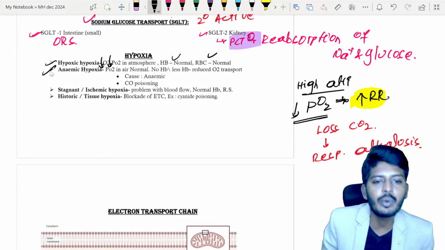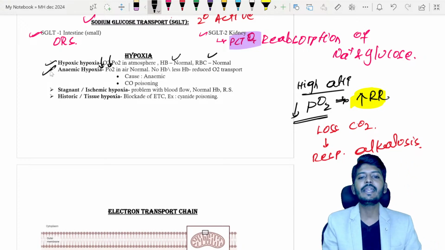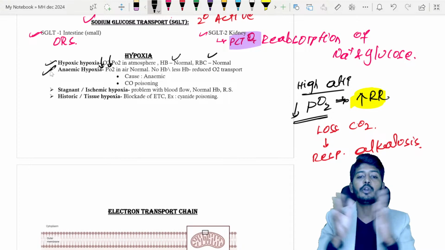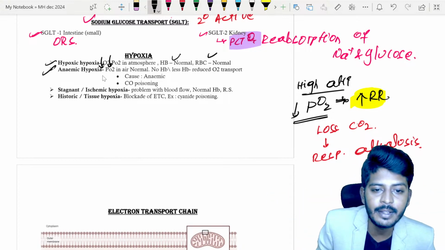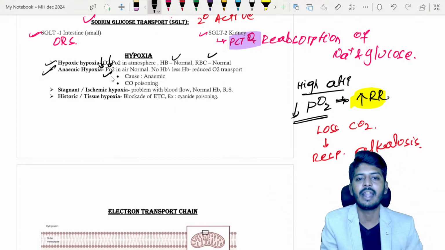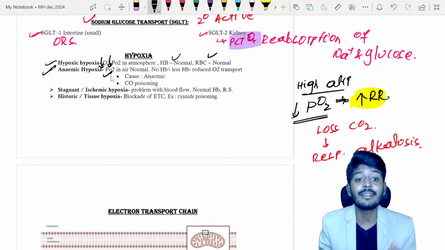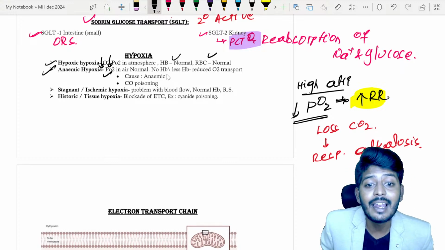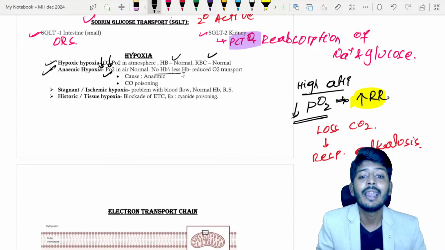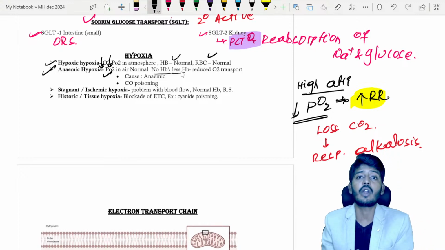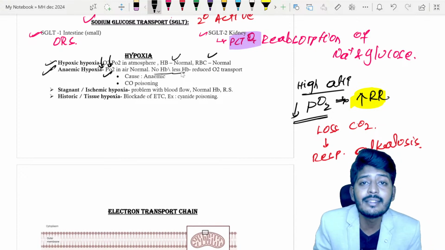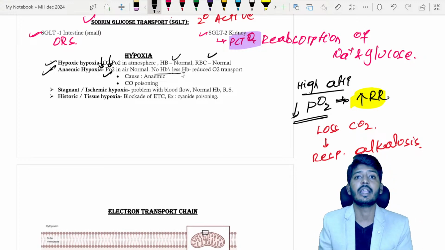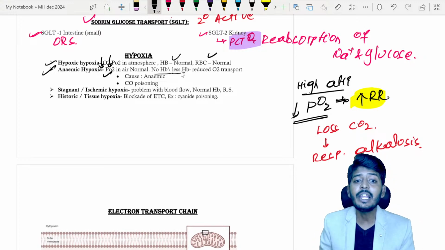Okay, let's go to the next one, anemic hypoxia. When we are speaking of anemic hypoxia, the atmosphere is normal, meaning the partial pressure of oxygen in the air is normal, but the problem here is that anemia is there. So there is less hemoglobin or no hemoglobin. If hemoglobin is not there, there is nobody else to transport the oxygen, right? So that will lead to hypoxia.